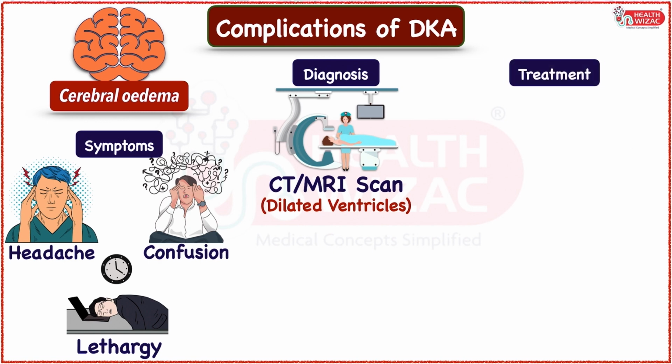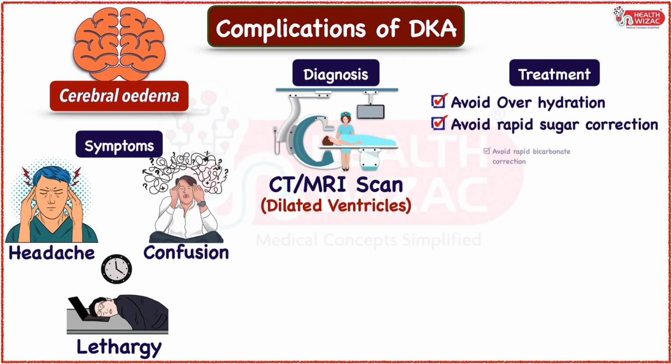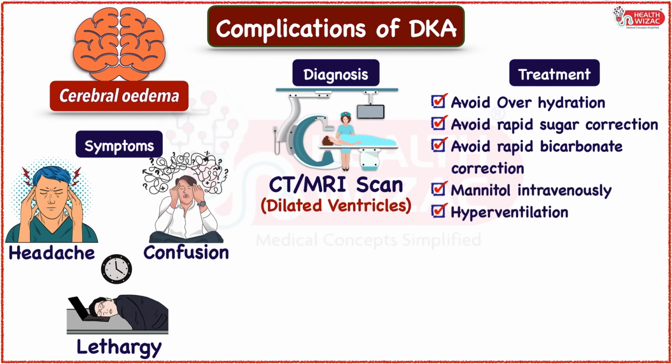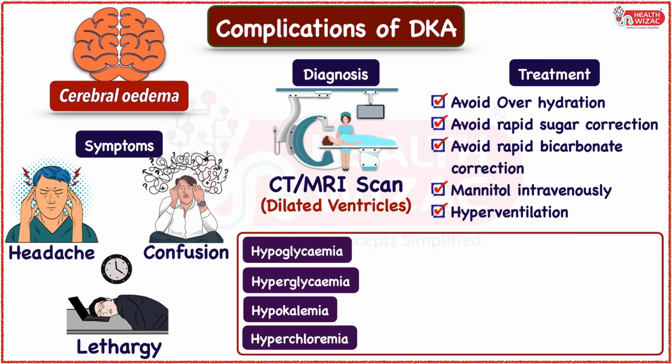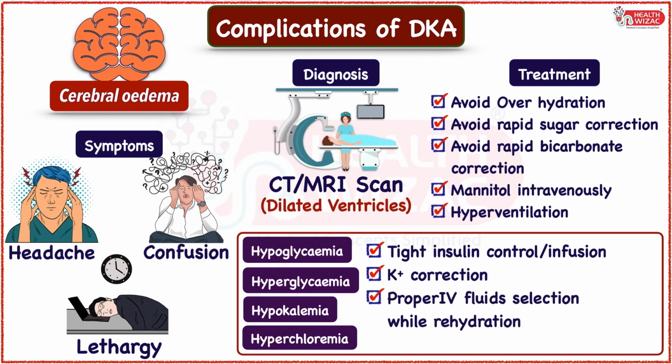Treatment of cerebral edema includes avoiding overhydration and rapid correction of sugars and bicarbonates, starting patients on mannitol and facilitating hyperventilation. Other complications that we usually find include hypoglycemia with recurrent hyperglycemia, hypokalemia, and hyperchloremia, and they can be easily managed with tight insulin control or tight insulin infusion, potassium correction, and proper selection of IV fluids while rehydrating.